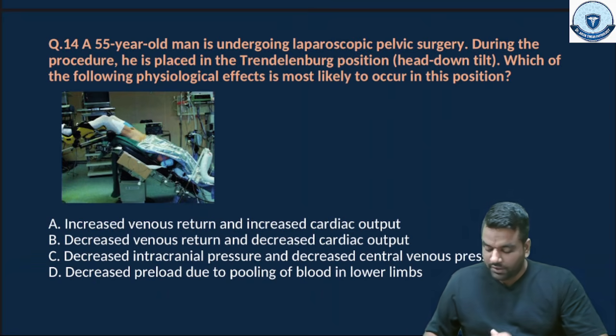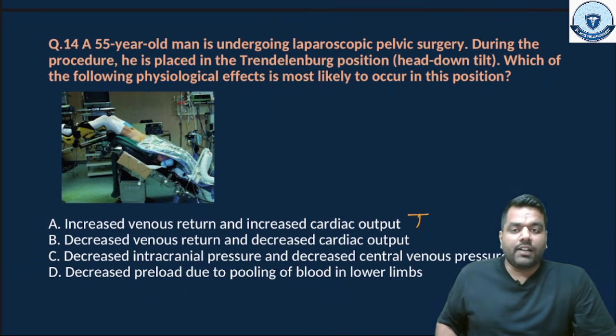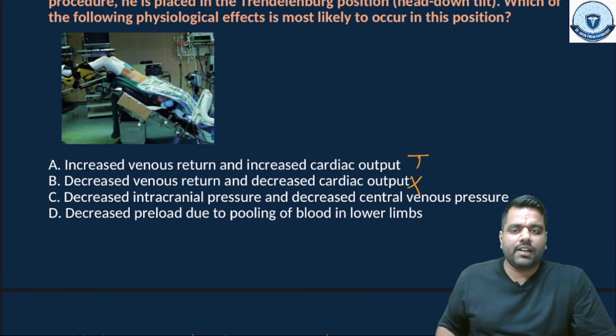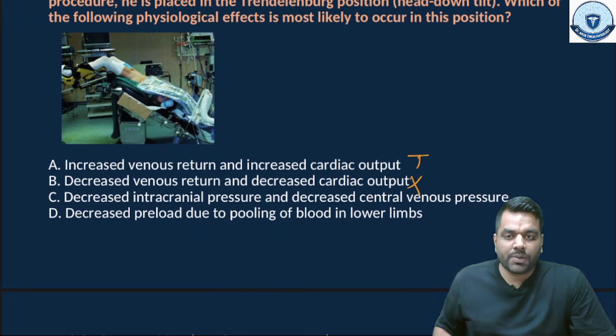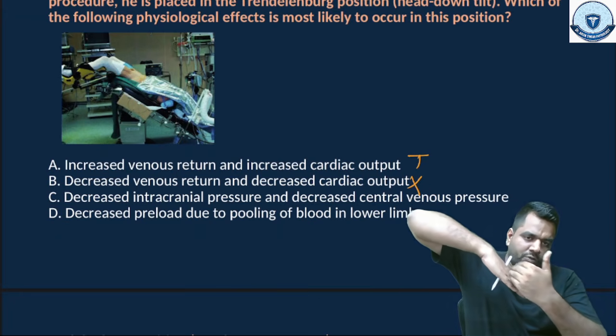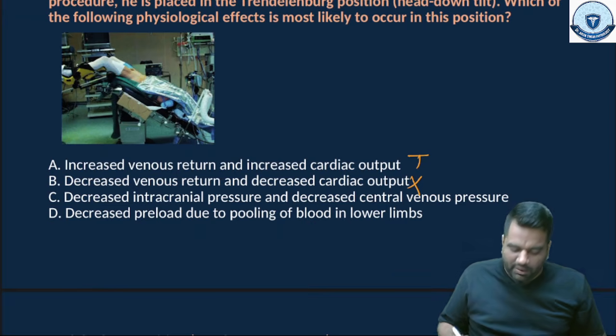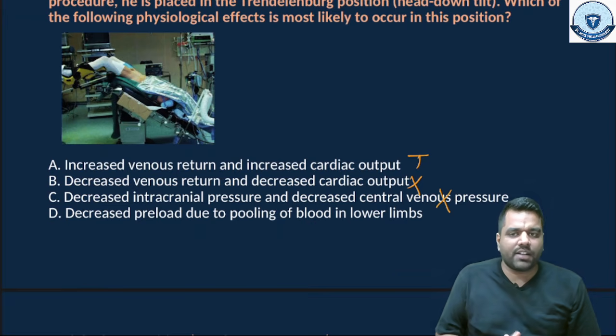So the options were given over here. Increased venous return, increased cardiac output. Yes, this could happen. This is the true statement. Decreased venous return, decreased cardiac output. No, this could not happen. Decreased intracranial pressure and decreased central venous pressure. No, guys. If all the blood moves towards the head, what will be the intracranial pressure? Increased. Intraocular pressure increased. So everything will be increased. So again, this is the wrong statement.